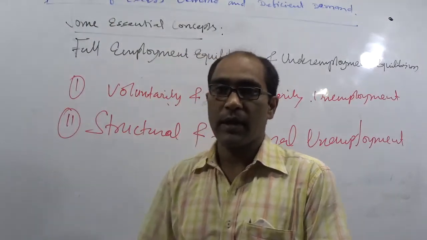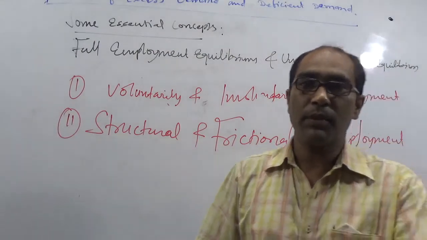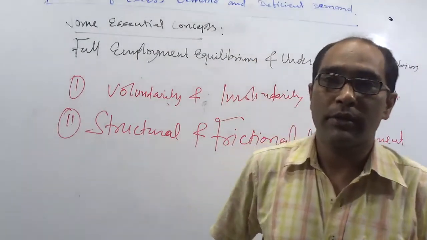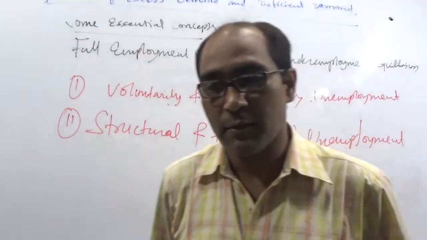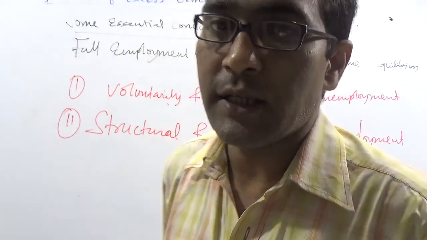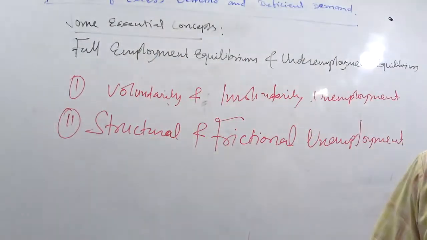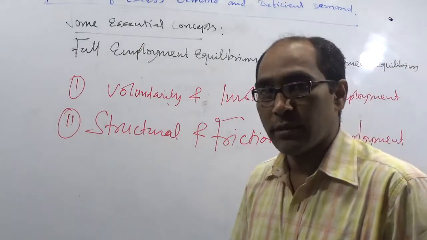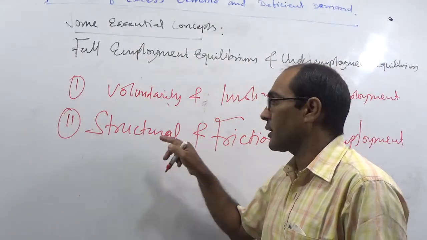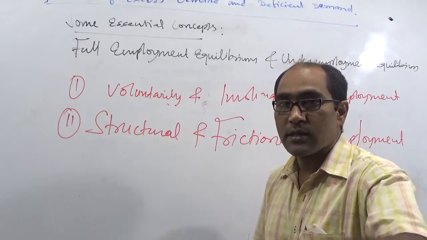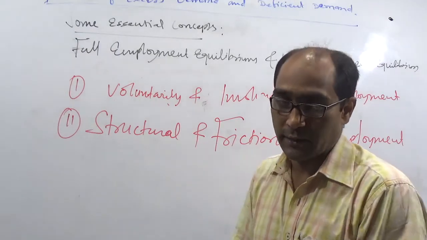Structural unemployment refers to a situation in which people are unemployed because of some degree of structural change in the industry. Means the unemployment caused by a structural change in industry.